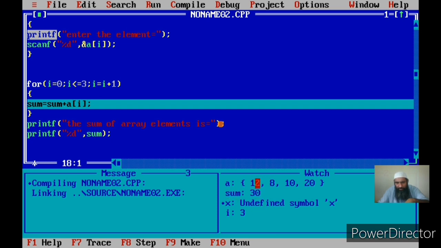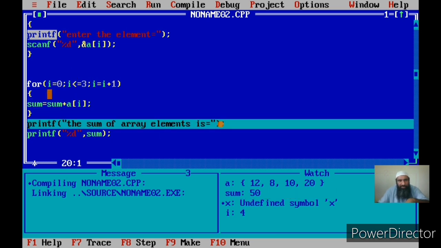First we did 0 plus 12, that was 12. Then we did 12 plus 8, that was 20. And then we did 20 plus 10, that was 30. This took place in the loop, in the body. In each iteration, the value of the next element was added to the sum till the entire sum is found. Now 20 is added to the 30, that is 50. We have found the sum of the elements.